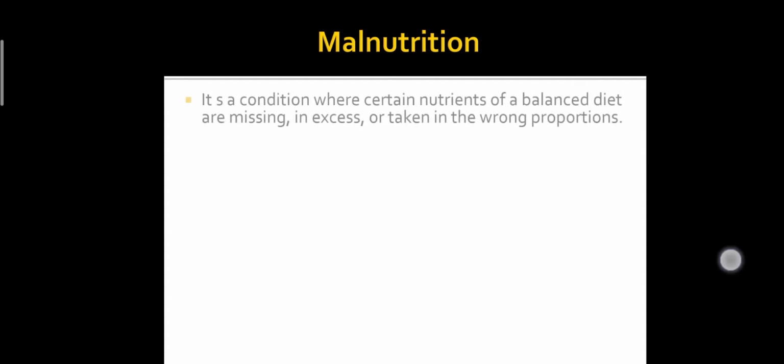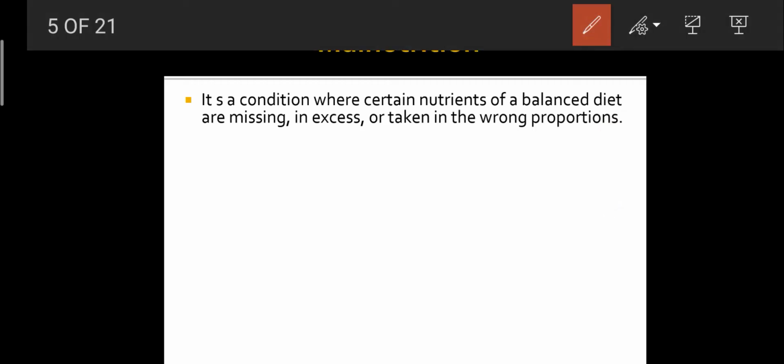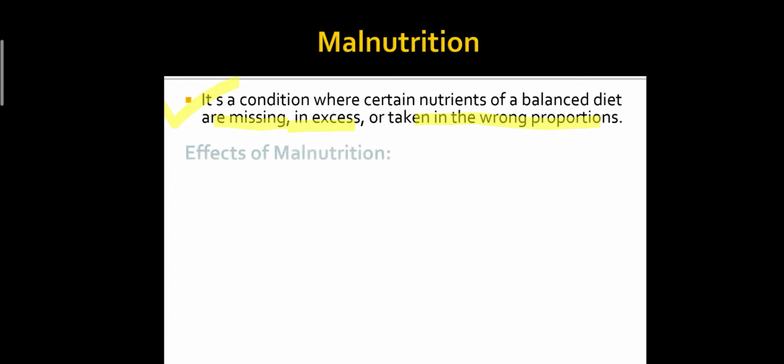What is malnutrition? Malnutrition is a condition where certain nutrients of a balanced diet are missing, in excess, or taken in the wrong proportions. So if the diet is taken in excess quantity or in less quantity, or if we are taking the food in wrong proportions, all of these conditions may lead to malnutrition.